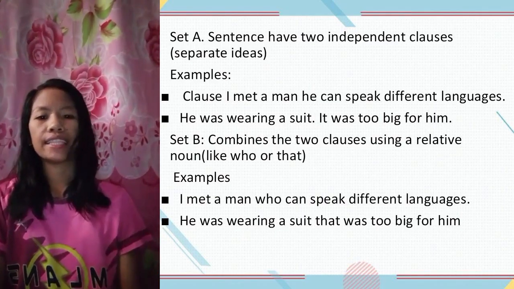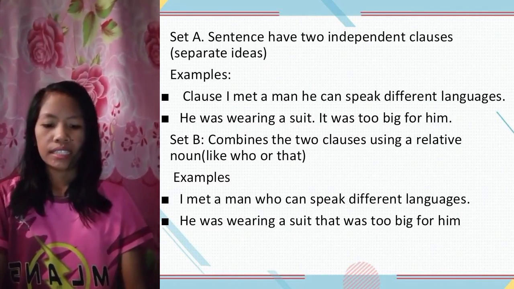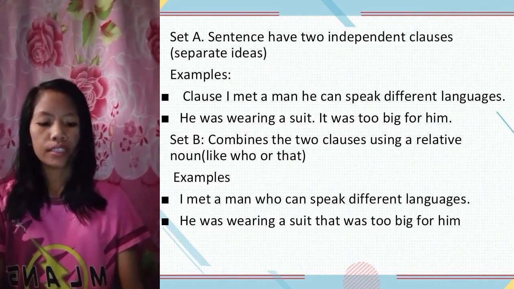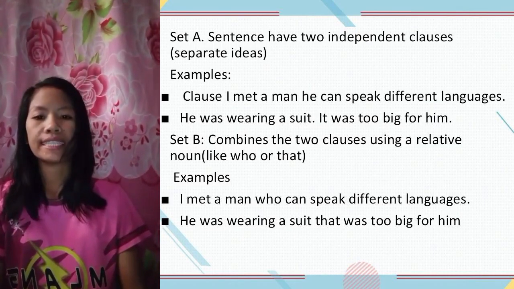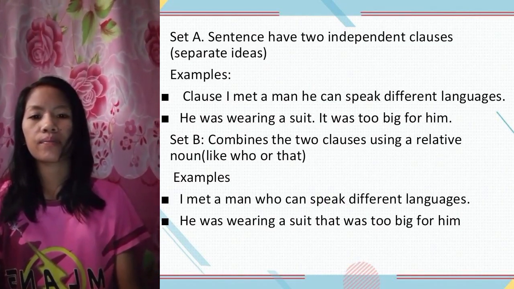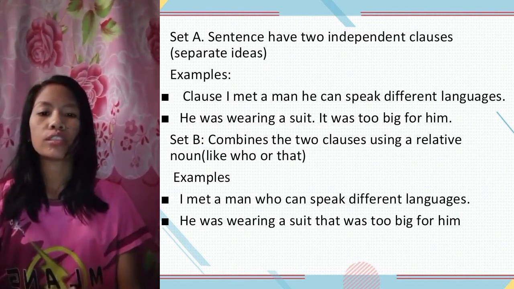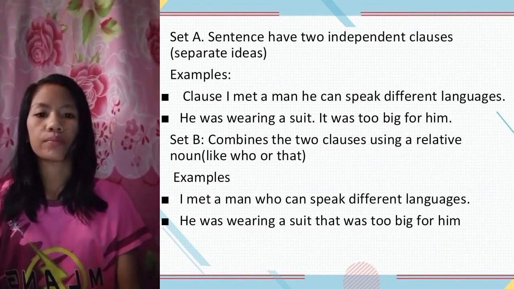Set A. Independent clauses. Sentences have two independent clauses or separate ideas. These are two separate sentences or independent ideas. They each have their own subject and verb. Example,